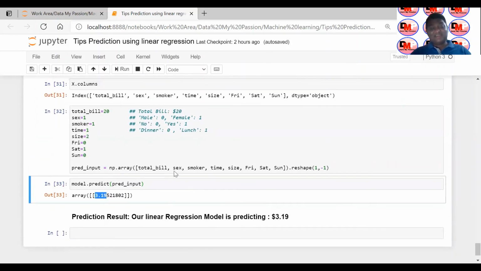So it is saying that the customer who has paid a $20 bill, and the customer is female, and if that female is a non-smoker and she has come at lunchtime with a party size of 2, she will give $3.19 as a tip. So this is how we train a machine learning model with the help of some tips data, and it is a toy project.